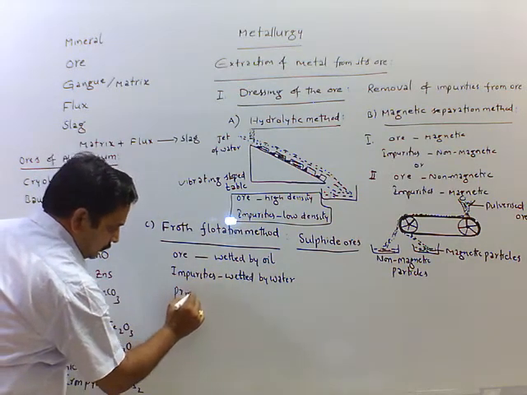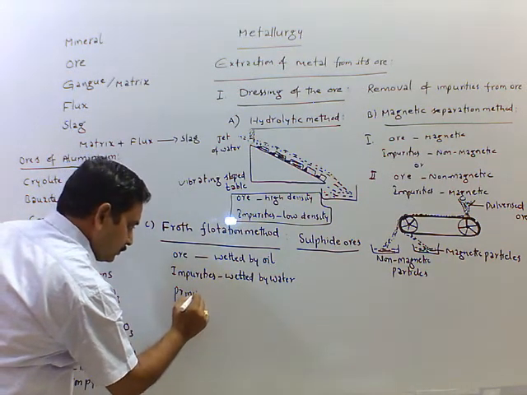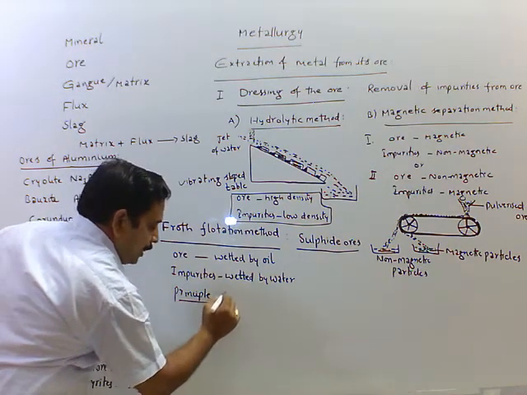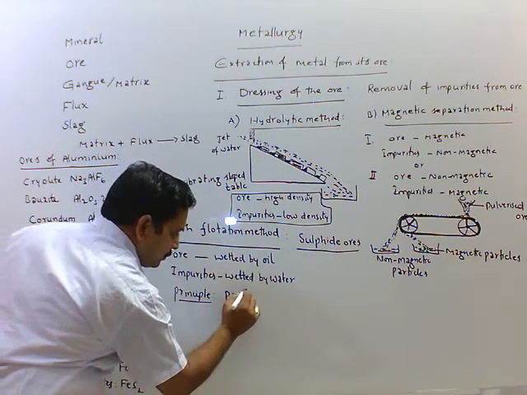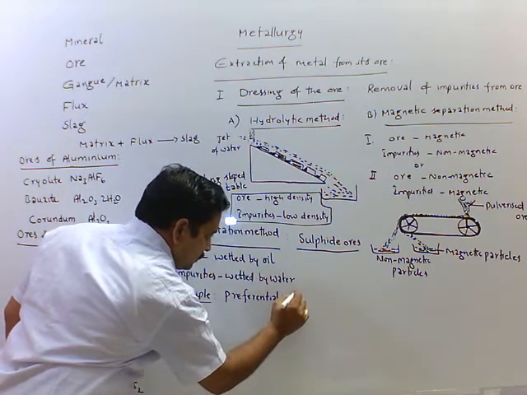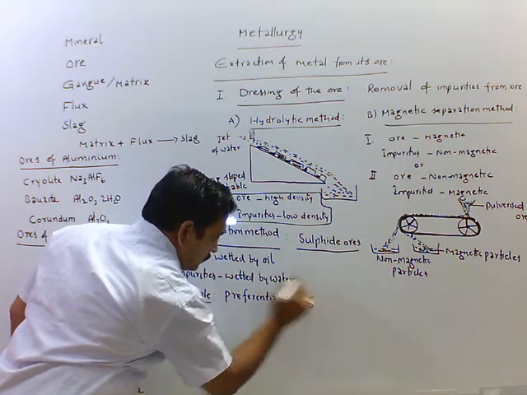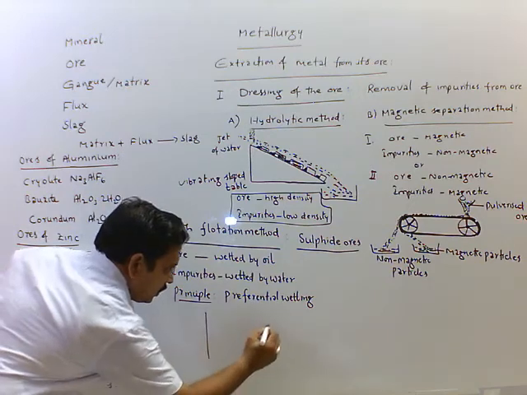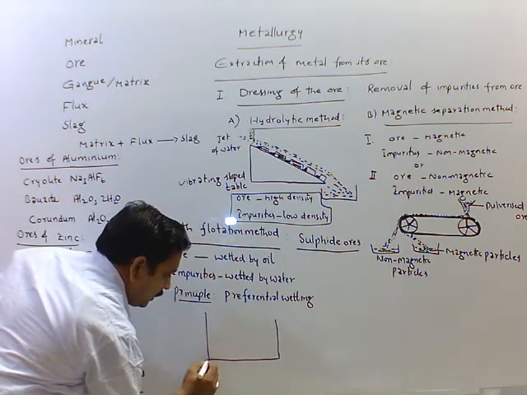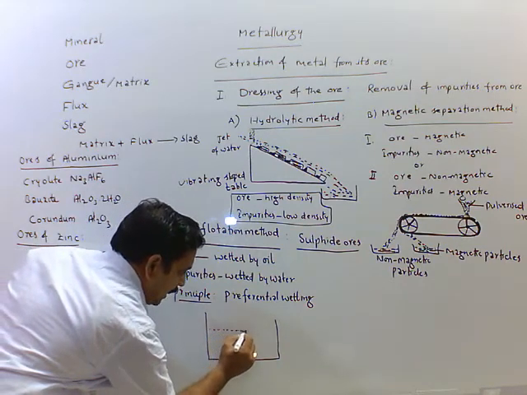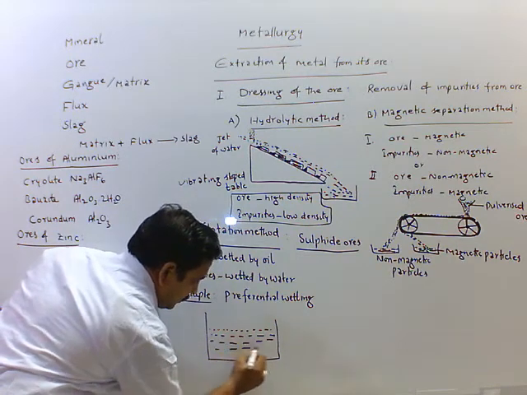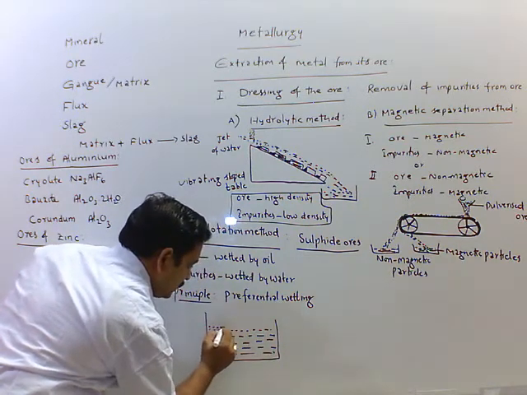The principle is preferential wetting. Here we take powdered ore into a tank containing water and oil. This is water, this is oil.